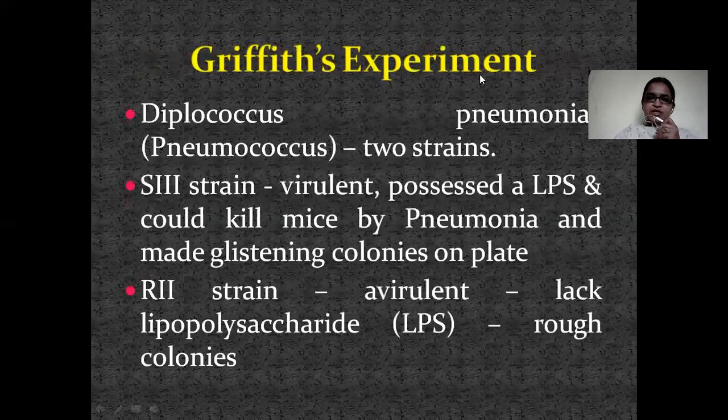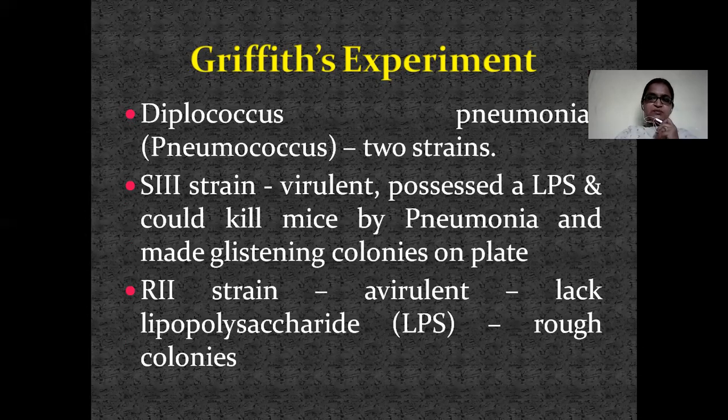Now, first we will deal with Griffith's experiment, what he has done. He has taken Diplococcus pneumoniae for his experiments. This is also called the pneumococcus bacteria. He observed that it exists as two strains. Strain means it is a variety.